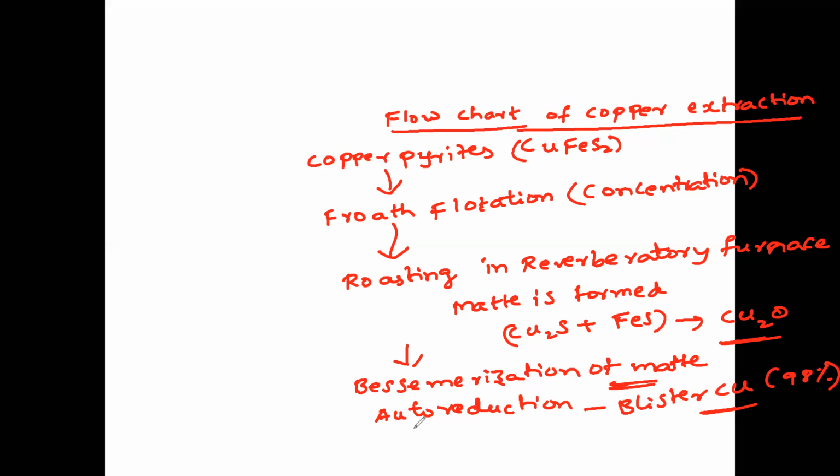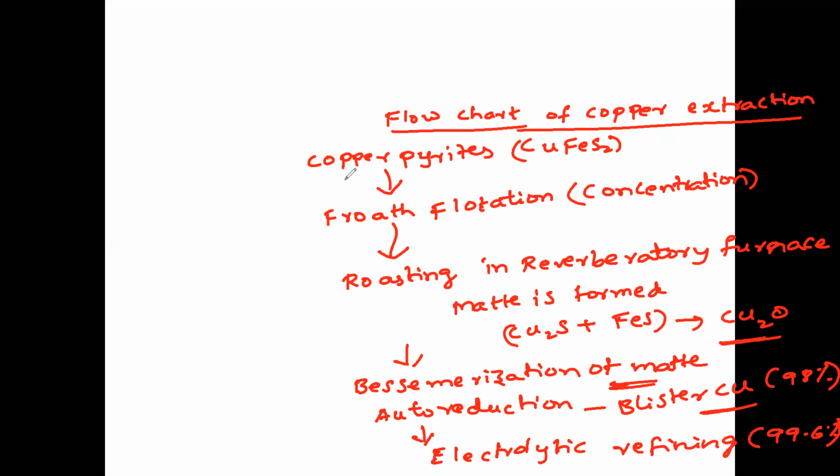This blister copper is finally subjected to electrolytic refining. So blister copper is treated with electrolytic refining. Then you'll get 99.6% to 99.9% copper. So this is the flow chart of copper extraction.